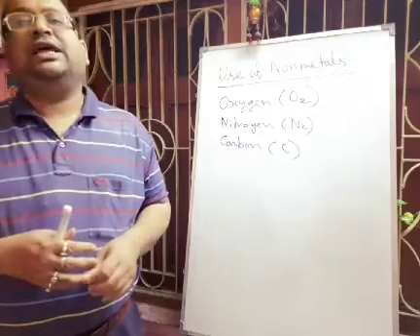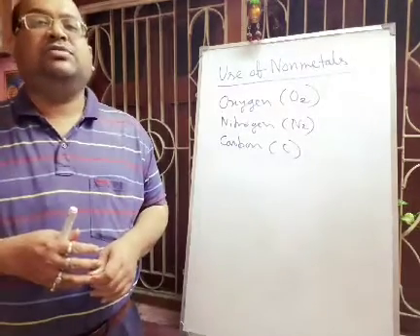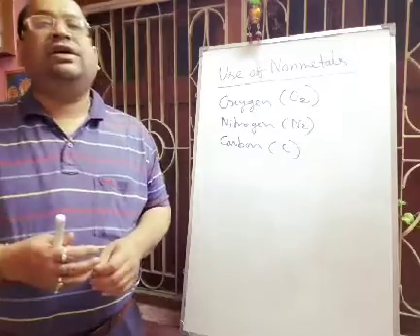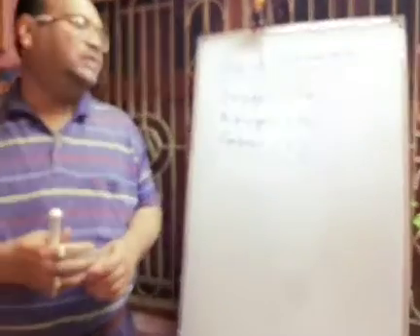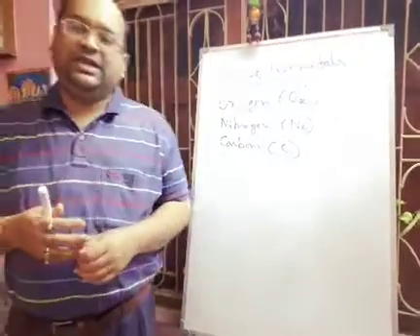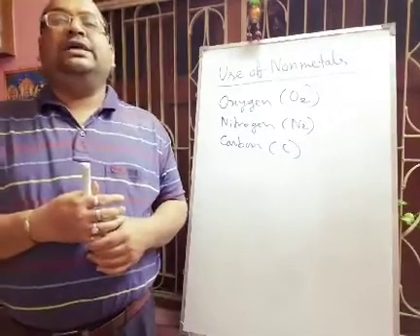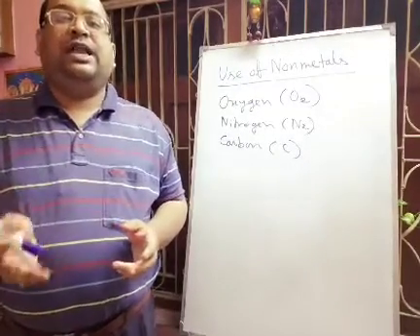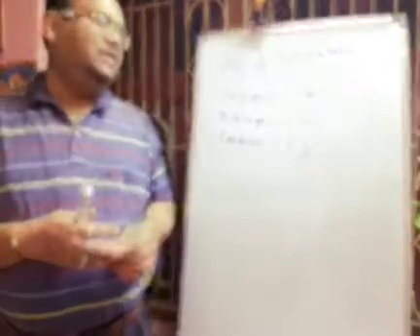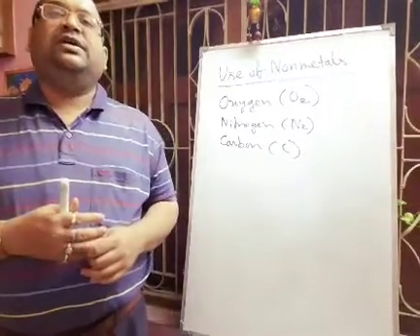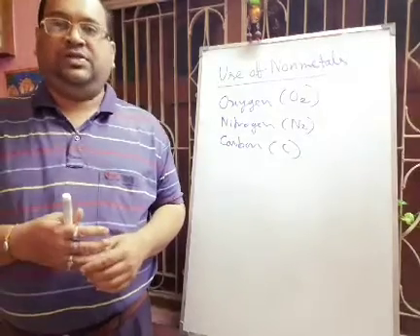Next we will discuss another amorphous form of carbon, that is charcoal. Charcoal is used as a decolorizing agent. It is a very good adsorbent, and in the sugar industry we use it as a decolorizing agent. It is also used to purify water, as it removes the color and smell present in the water. In different types of companies, water filters use this charcoal.